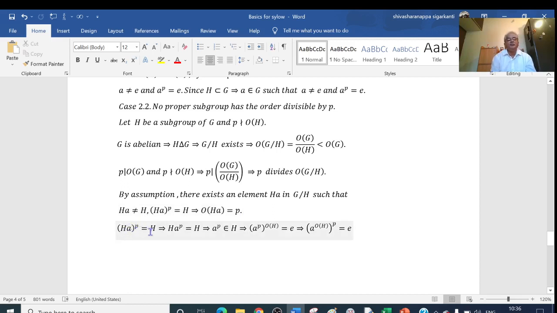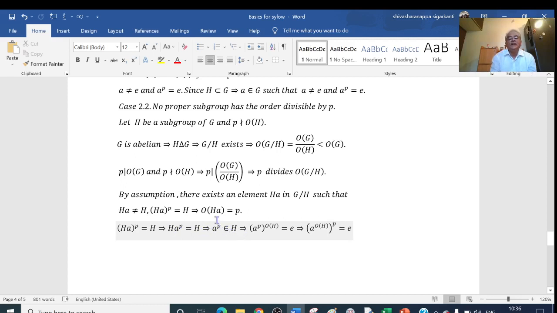Now, HA to the power of P is equal to H. HA to the power of P can be written as HA into HA into HA, up to P times. By the earlier result, HA equals H if and only if A belongs to H. Here, HA raised to P equals H if and only if A raised to P belongs to H. That is, this implies A to the power of P belongs to H.